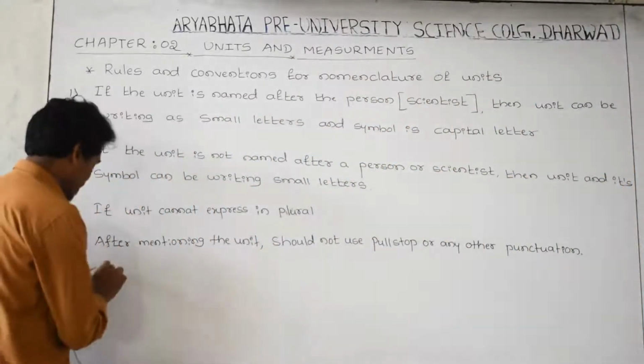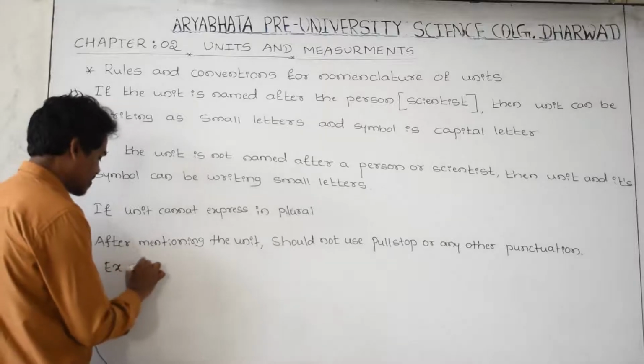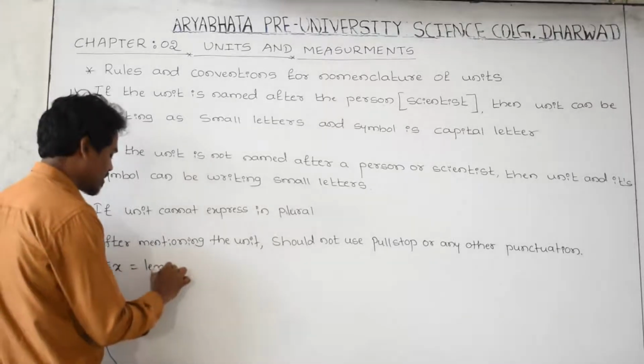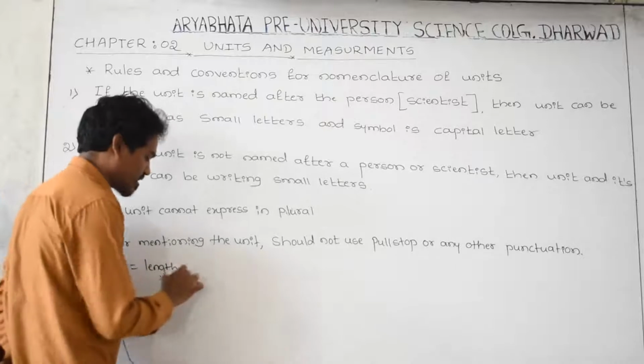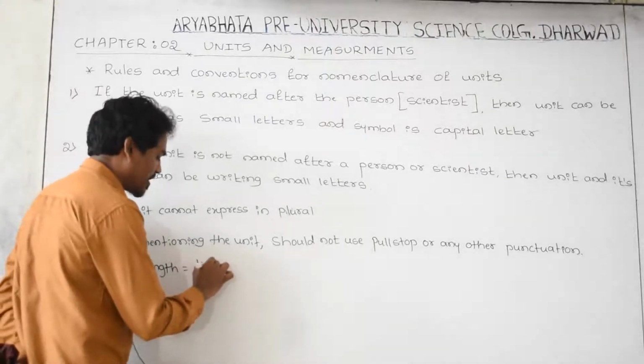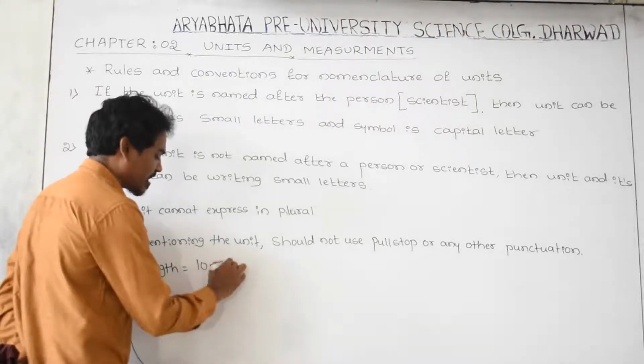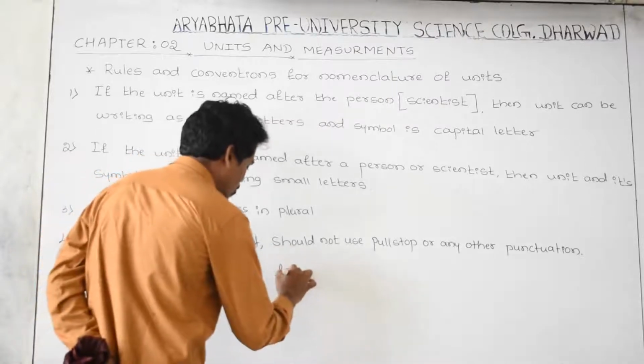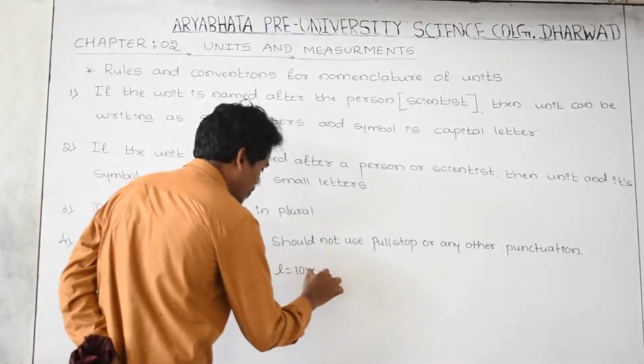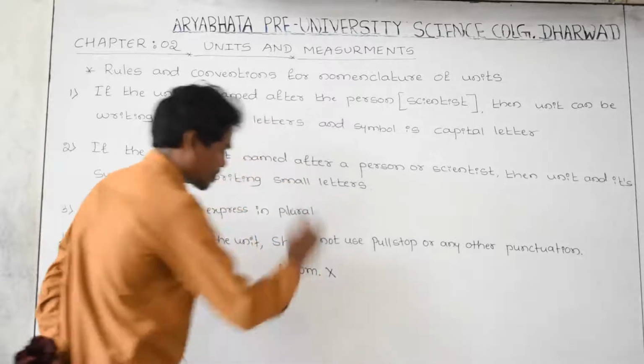For example, what is length? Its SI unit, for example, 10 meter. Yes, this is right. But L is equal to 10 meter full stop, this is wrong.